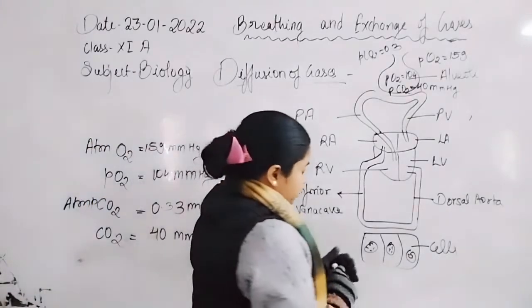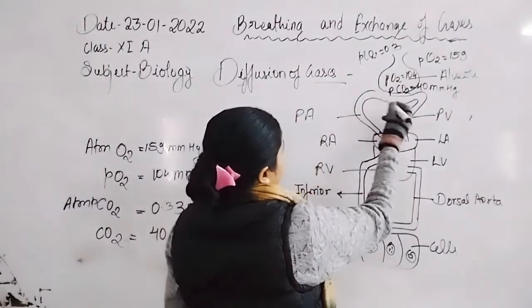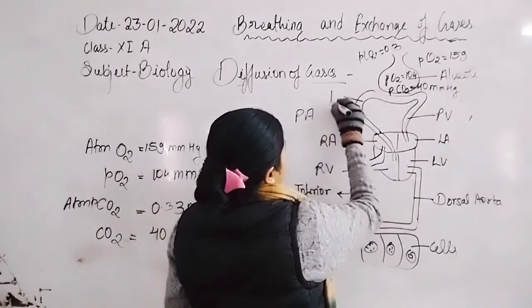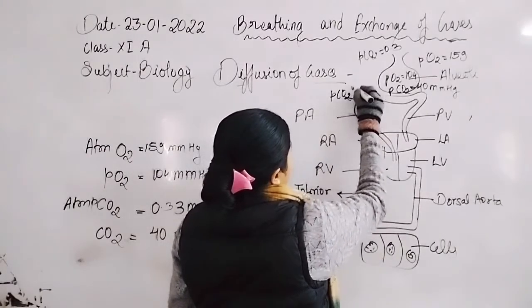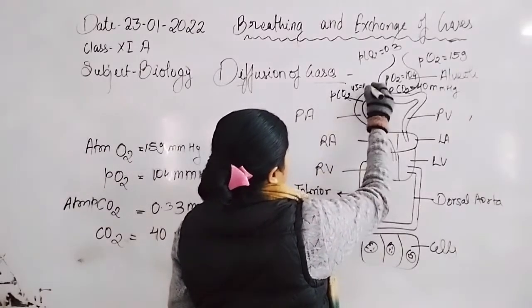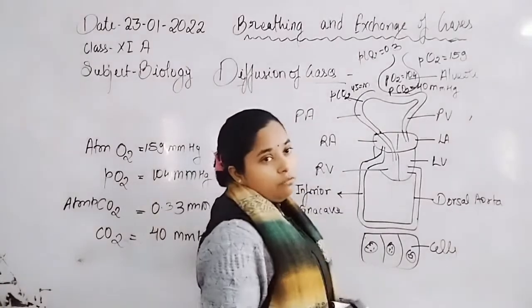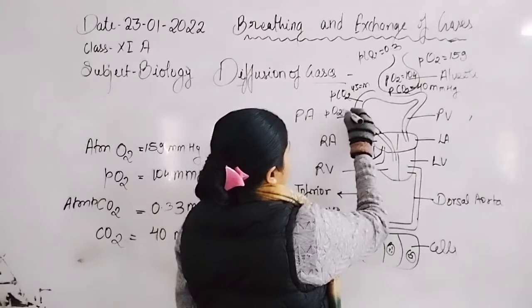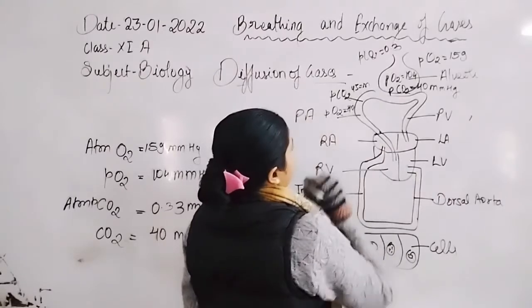Now, in the capillaries, the partial pressure of carbon dioxide is 45 mmHg and the partial pressure of oxygen is about 40 mmHg.